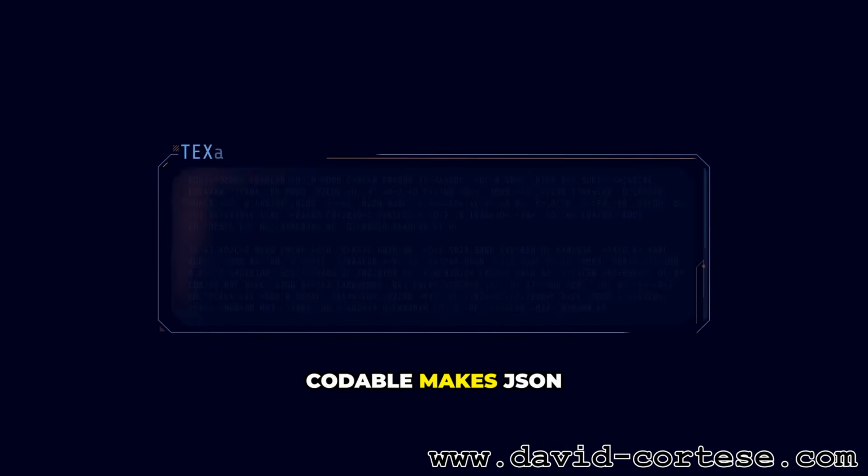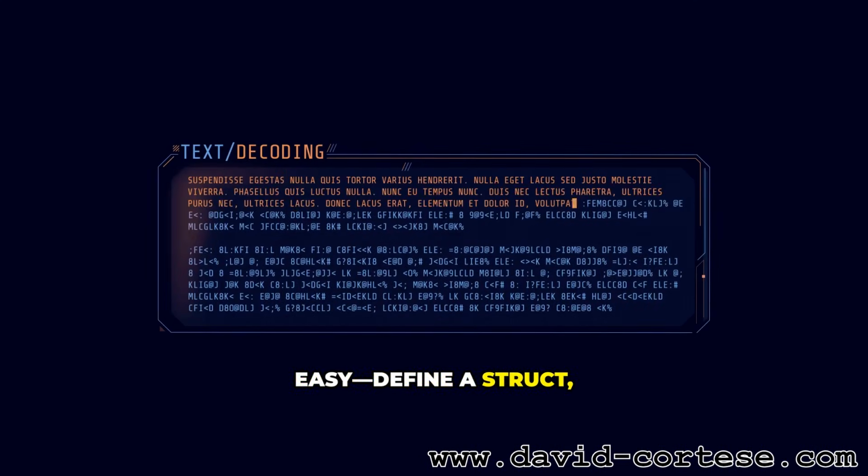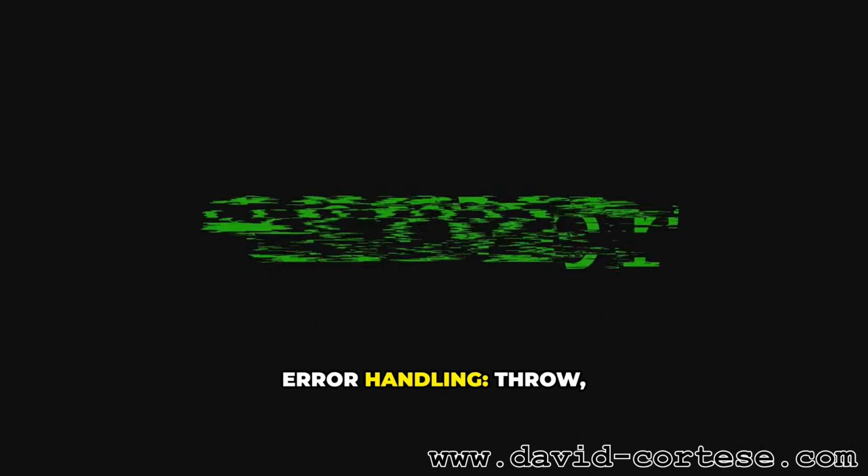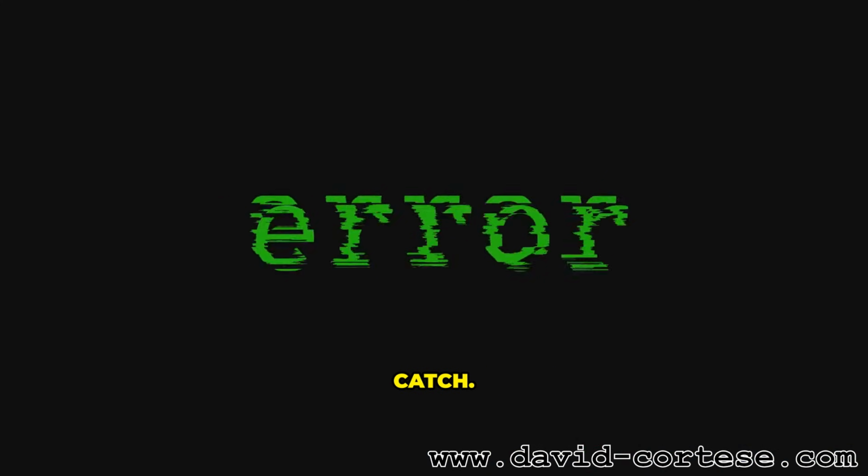Networking, Codable makes JSON easy. Define a struct, decode with JSONDecoder. Done. Error handling, throw, try, catch. If it can fail, make it explicit.